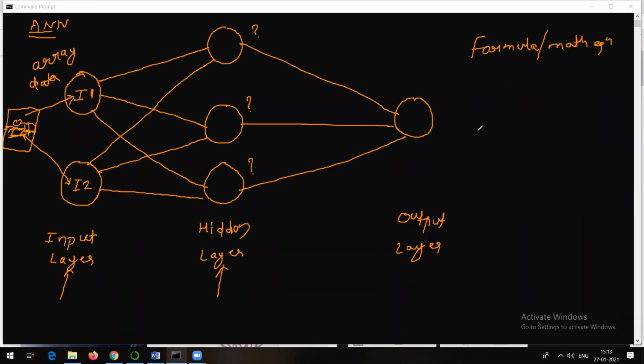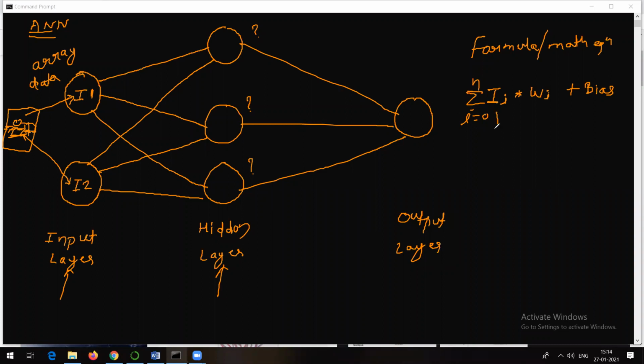What is that formula? That mathematical equation goes like this: summation i equal to 0 to n, I_i into w_i, plus we add some bias. Do not worry if you are not aware of what bias is, but let me try to explain all these things. So it's a summation of I, no, it's not t_i, it's I.